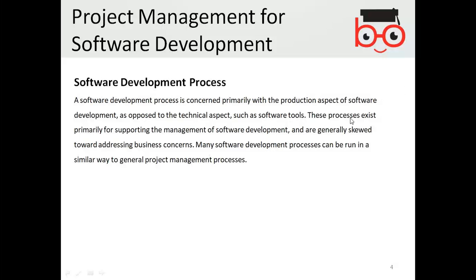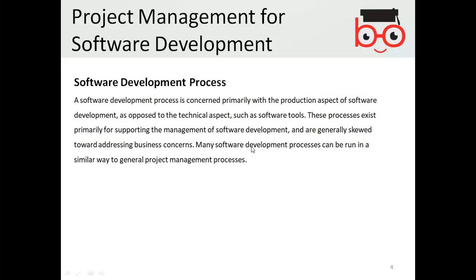These processes exist primarily for supporting the management of software development and are generally skewed towards addressing business concerns. So software development has to address the business concerns, not how it is developed.